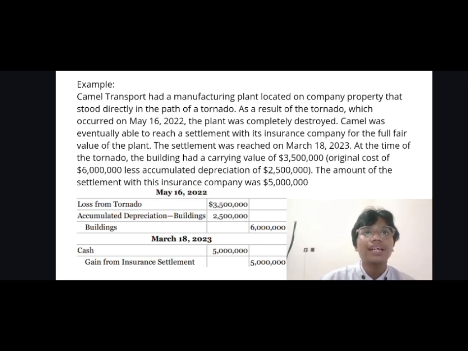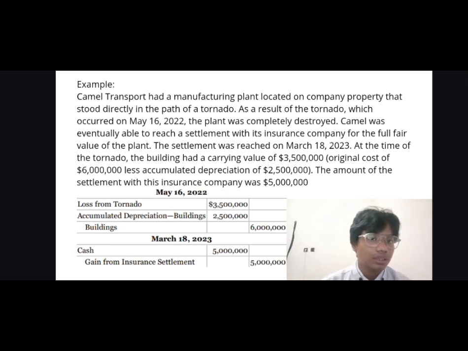At the time of the tornado, the building had a carrying value of 3,500,000. Original cost is 6 million less accumulated depreciation of 2,500,000. The amount of settlement with the insurance company was 5 million.